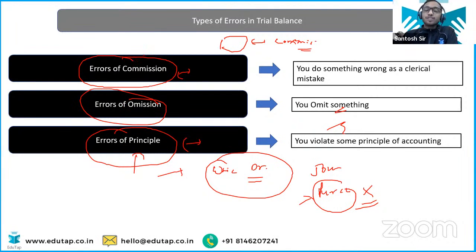So now what's the target? Not to do the error of commission in the exam, that is, not to make silly mistakes due to lack of focus. If you don't know something, that is also bad, obviously, but if you know something and you still make the error of commission, then it's going to impact your performance in the examination.